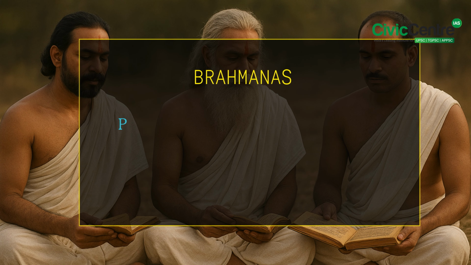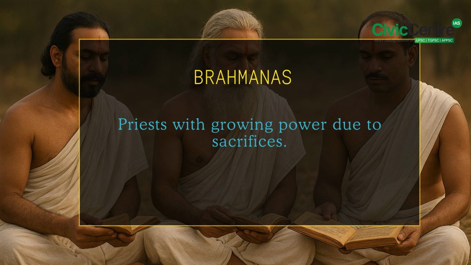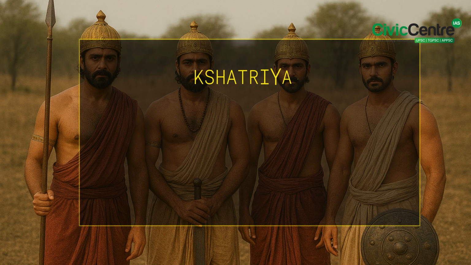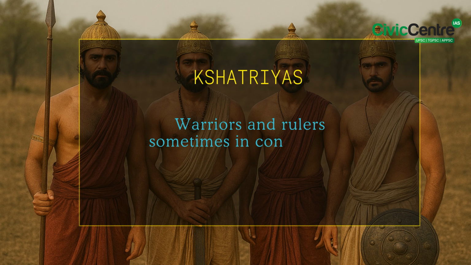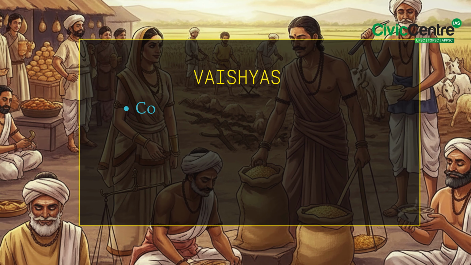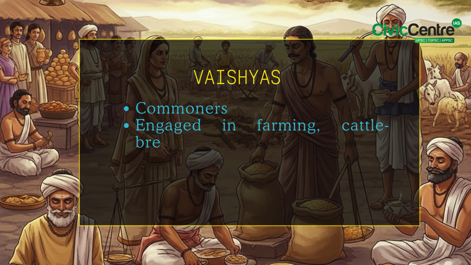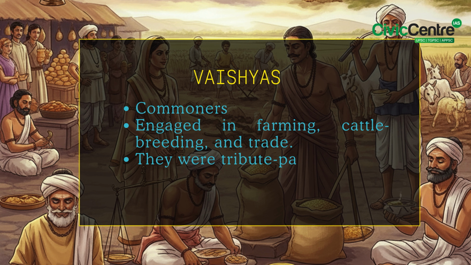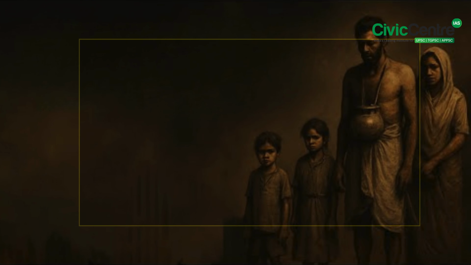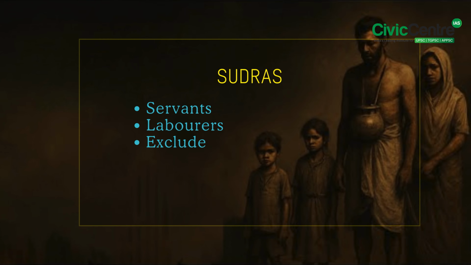First, Brahmanas, a priest with growing power due to sacrifices. Second, Kshatriyas. They are warriors and rulers, sometimes in conflict with Brahmanas. Next, Vaishyas. They are commoners engaged in farming, cattle breeding, and trade, and also they were tribute payers. Next, Shudras. They are servants and laborers who are excluded from rituals and denied the sacred thread.